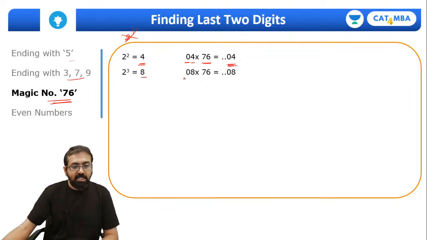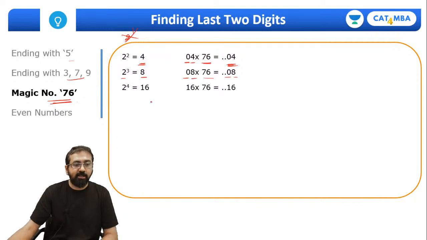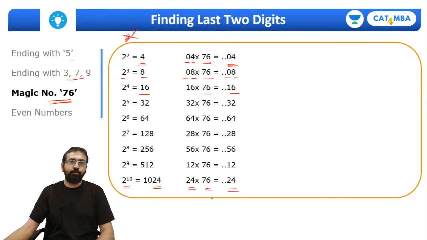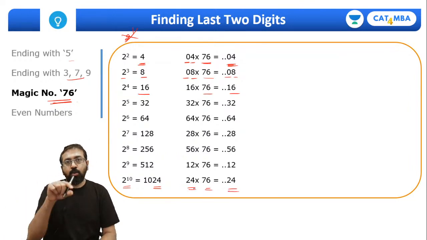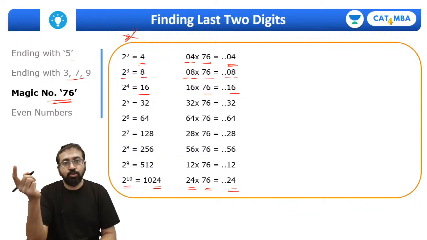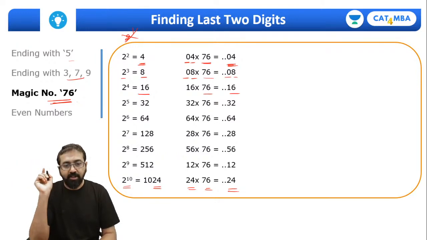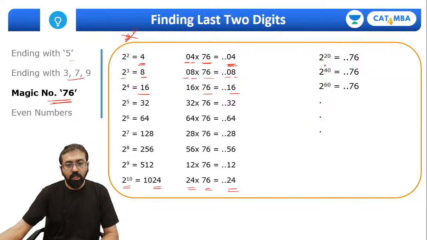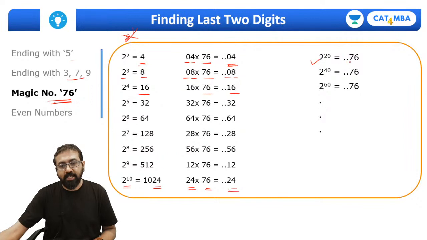Same way 8 can be considered as 08. 8 is nothing but 2 cube. So let's consider that as 08. 08 into 76 will produce 08 at the end. 16 into 76, last two digits 16 and so on and so forth. So 1024, 2 raised to 10 is 1024, last two digits are 24. So 24 into 76, it will produce 24 as the last two digits. And we are going to use this one while finding the last two digits of even numbers, right? So let's understand that. But before that, you need to understand this point also, that 2 raised to 20 is 76.